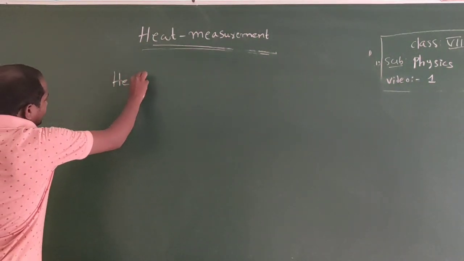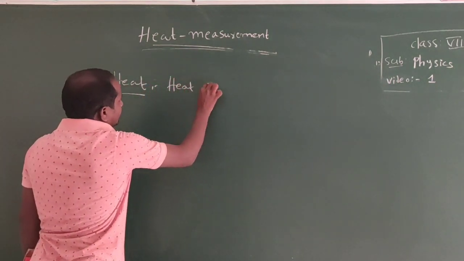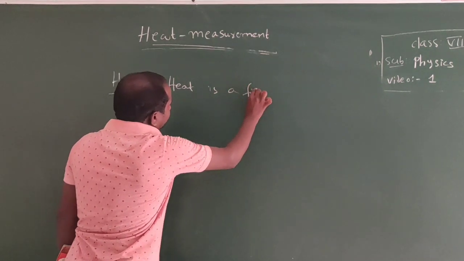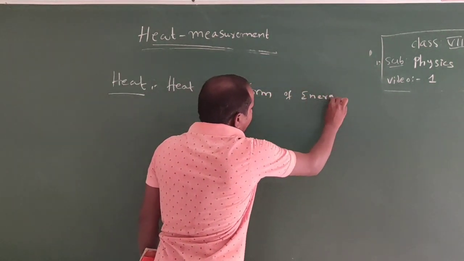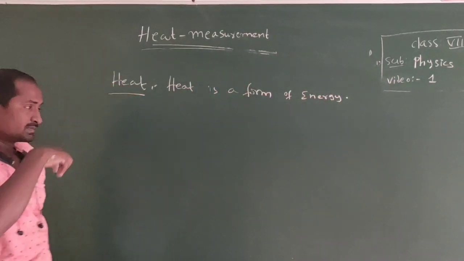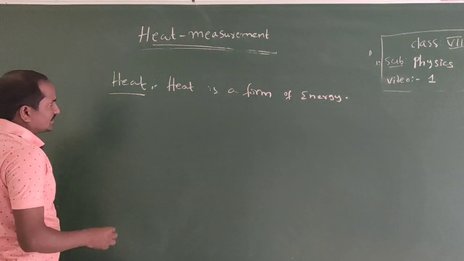We know already, heat is a form of energy, which always flows from higher temperature to lower temperature, or from a hot body to a cold body.